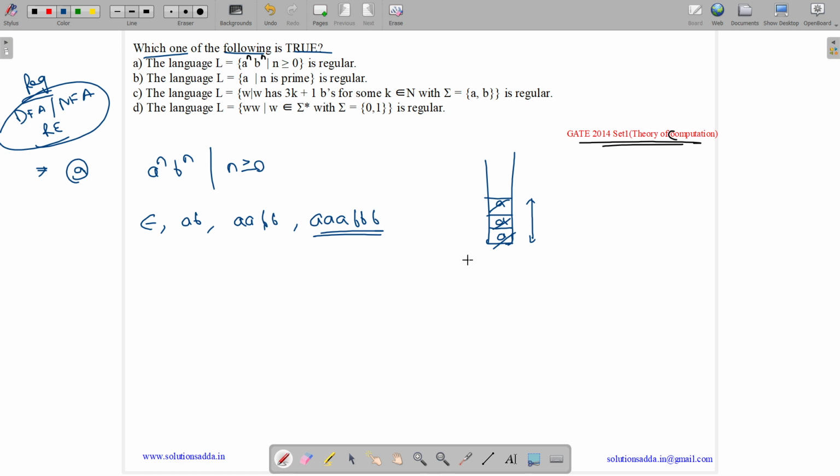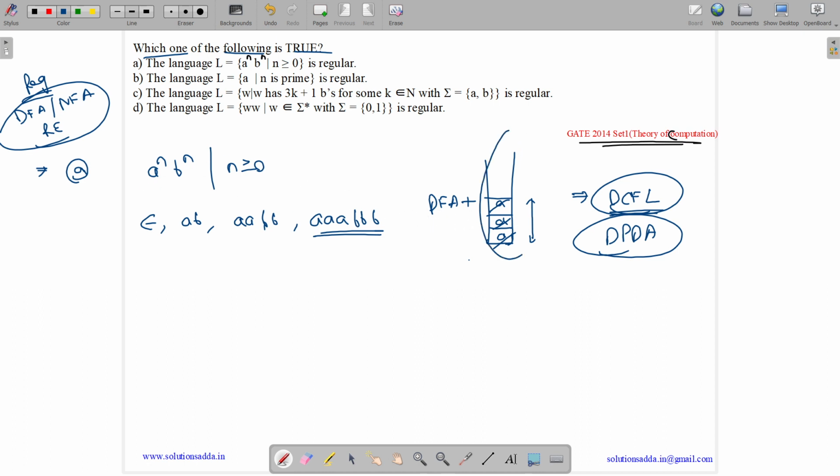So it's basically a DFA plus a stack, which is our pushdown automata, DPDA, and it accepts DCFL. This is not regular, as we can't have a regular expression for it. Even we need a stack, so it is a DCFL, or you can say CFL, but not regular.